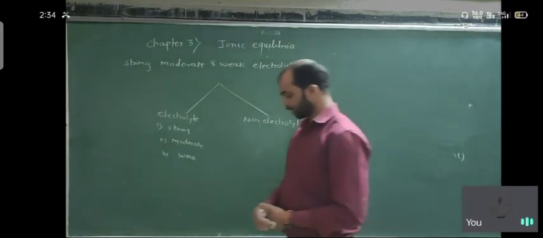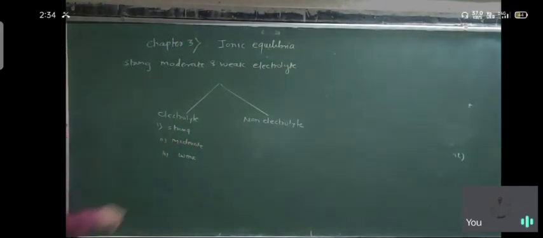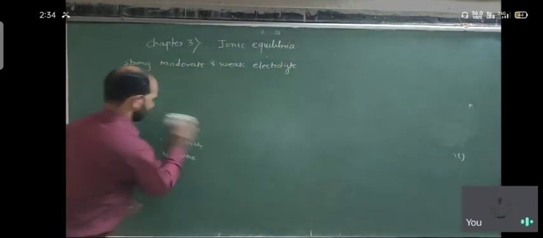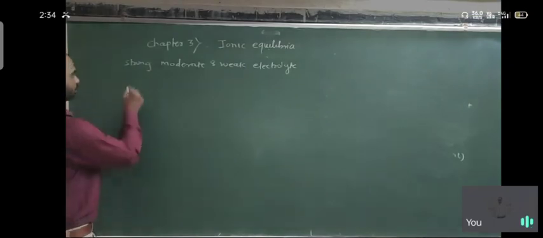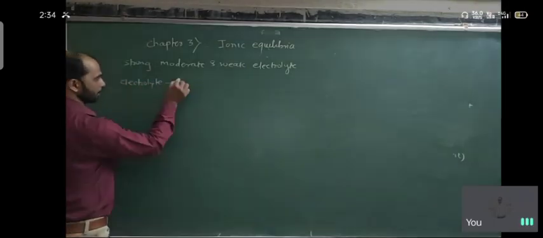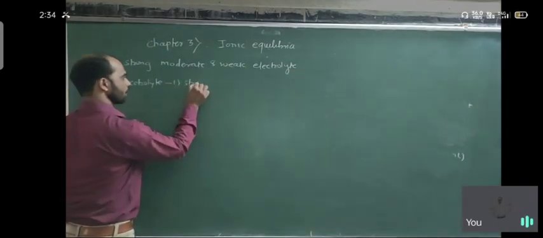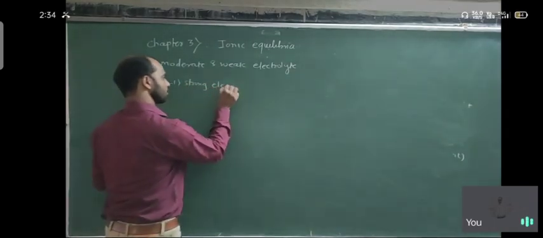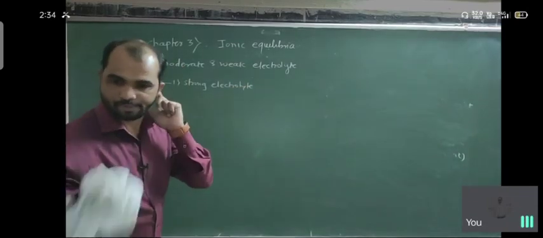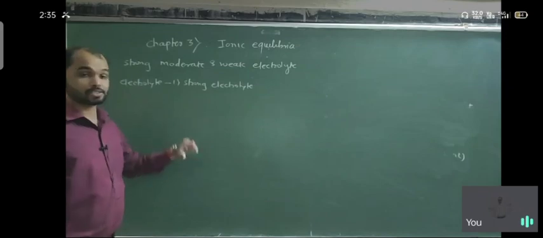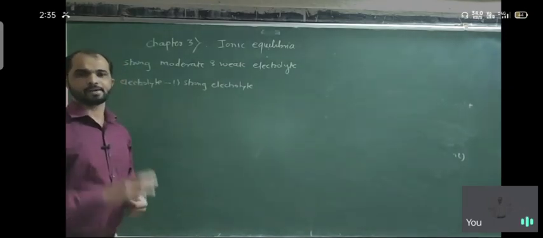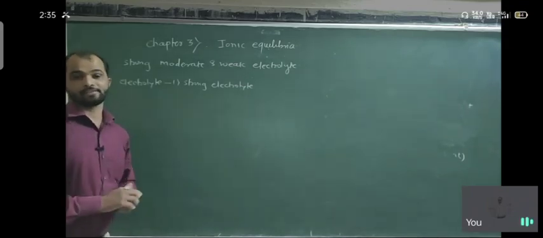Further, the electrolyte substances are divided into three different types. First is the strong electrolyte. A strong electrolyte is a substance which is almost completely ionized in aqueous medium.